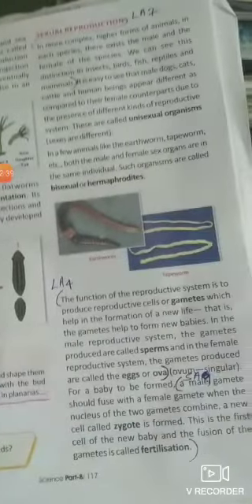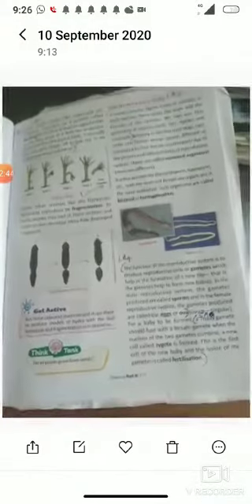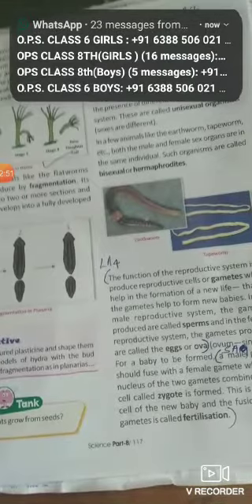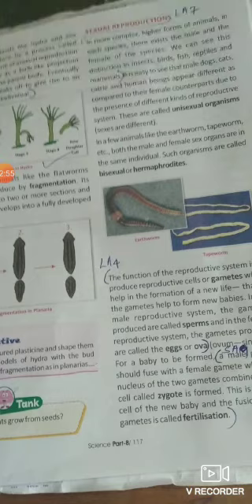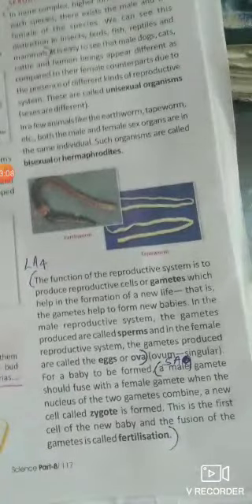Now we will learn about sexual reproduction and how it takes place. In sexual reproduction, generally two parents are needed, one male and the other female. You might have seen many animals and birds on the earth having male and female gametes, and with their help reproduction takes place.